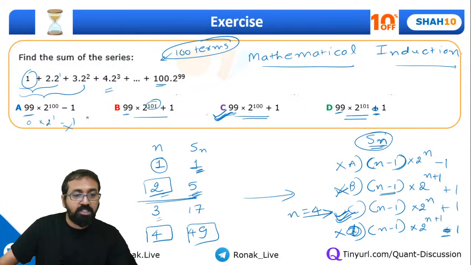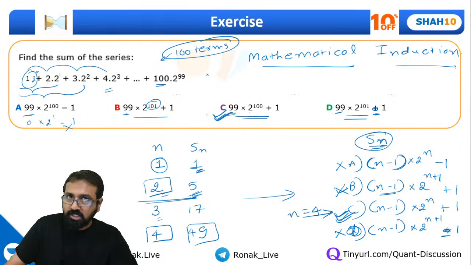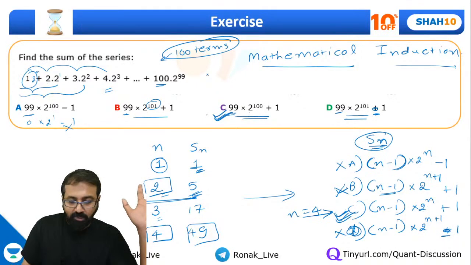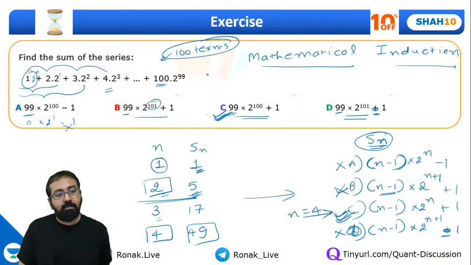Once again, this question can also be solved using arithmetic or geometric progression, because I can see this is an arithmetic progression, while here 2 raised to 0, 2 raised to 1, 2 raised to 2, it's a geometric progression. So that concept can also be applied. Right, guys? So yeah, let's go ahead.